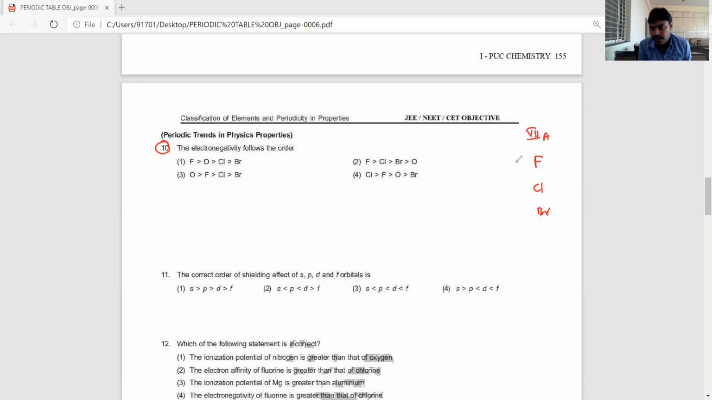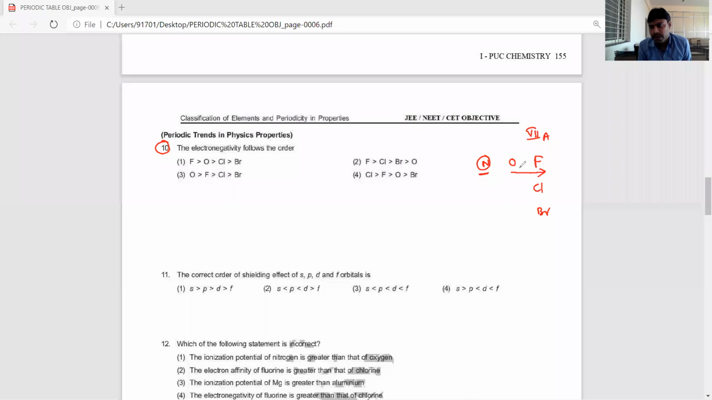Now before fluorine, which element is coming? Oxygen. Before oxygen, which element is coming? Nitrogen. Okay, nitrogen is not given, so don't worry about nitrogen. What are the elements they gave? Fluorine and oxygen, chlorine, bromine. It's very clear, dear students.